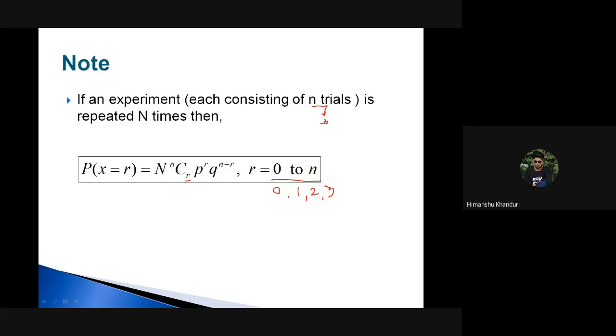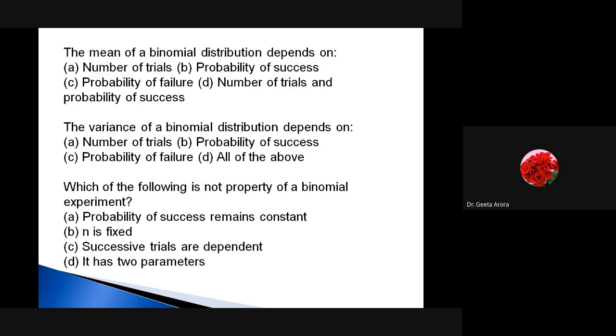I have used that logic in this. That is also okay. But here actually it is regarding r. If n is three trials we have done, then how many total possible values can a variable take? It can take either 0, 1, 2, or 3. Right? So total 4 values. Okay, let's go for the next set.